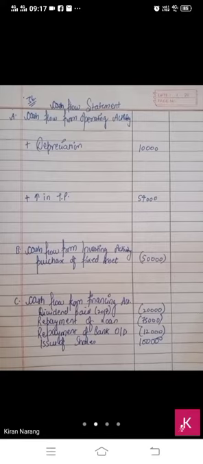Regarding provision for tax, if only two values are given and no additional information is given, no account will be prepared. Otherwise we have to prepare a provision for tax account. But in this case we are not going to make the provision for tax account because no additional information is given to you. Right, bache?